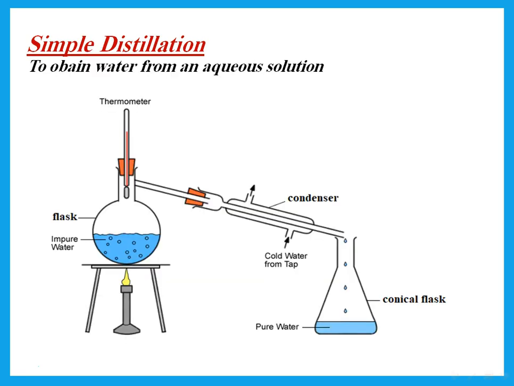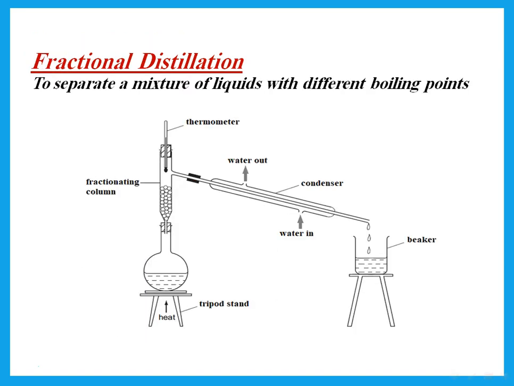We use simple distillation if I'm trying to get water from a solution. So I have a solution and I'm trying to get the water. Of course, if we say what is the function of the condenser here, the condenser is to cool and condense the vapor. We use fractional distillation if I'm trying to separate a mixture of liquids.